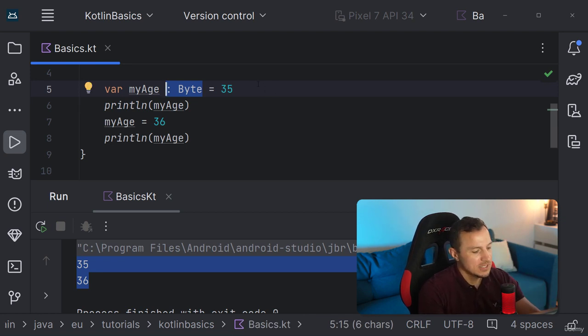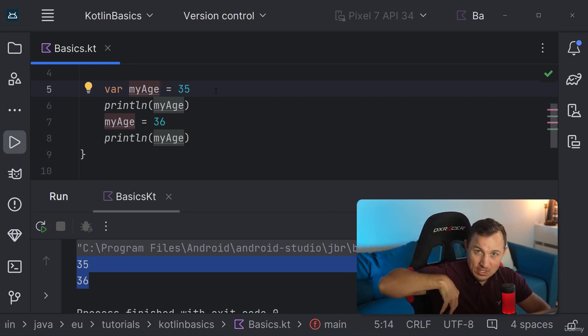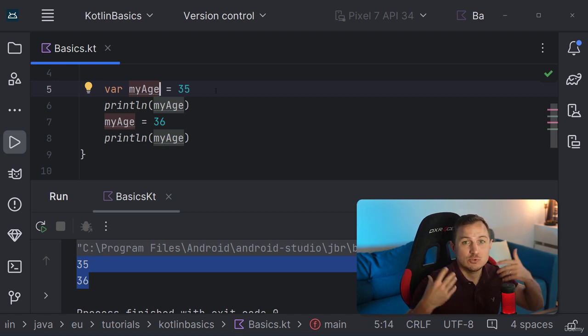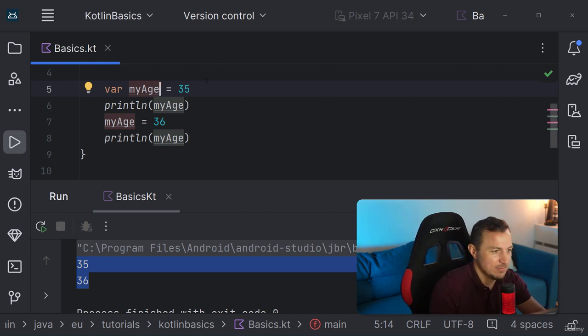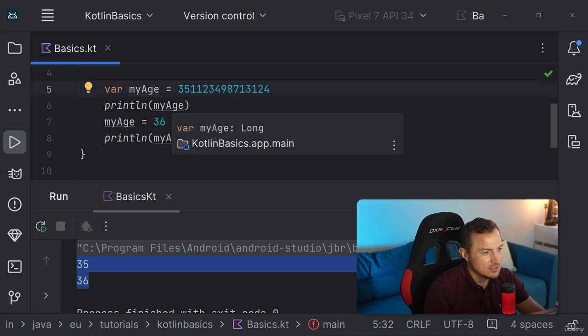Now, the thing is that Kotlin has its own rules. It basically knows, based on the data that you assign to a variable, how it wants to treat it in form of a data type. So as we saw earlier, by default, numbers are stored as integers unless you override the type. And if the number is big enough, then it will use the long type. So if I now enter a very long number, like this one here, so let's say I turn super old, then you will see my age will automatically be of type long.